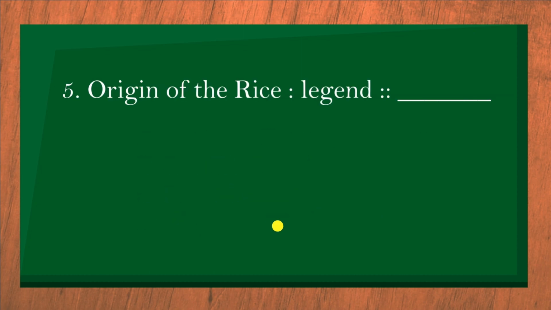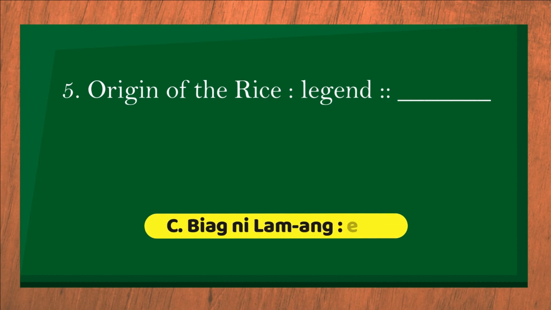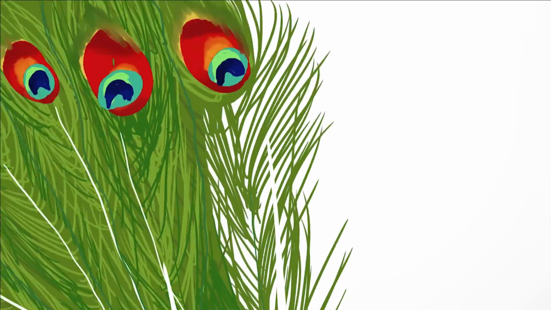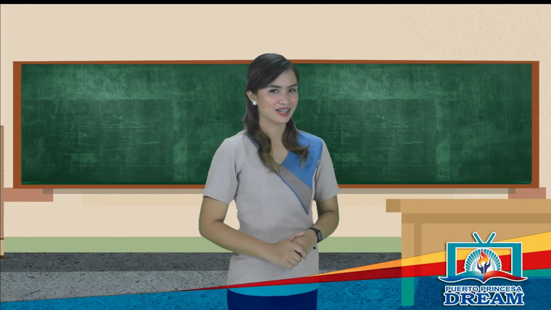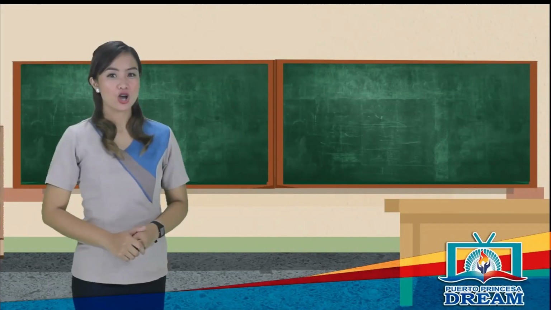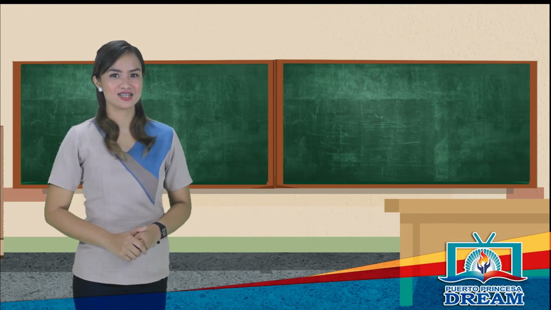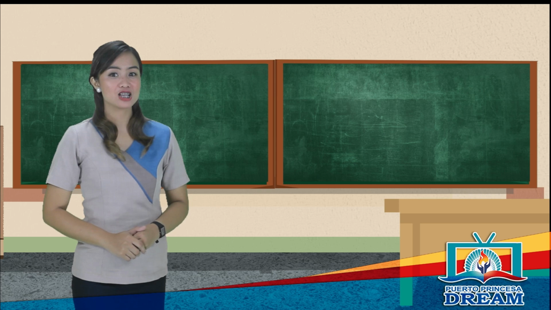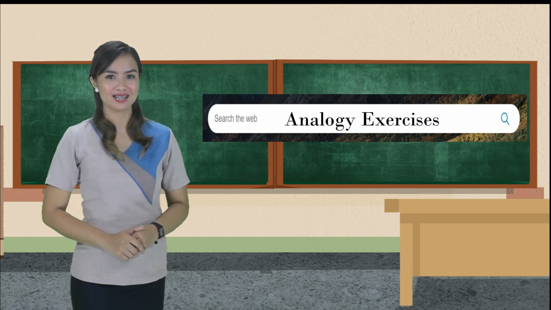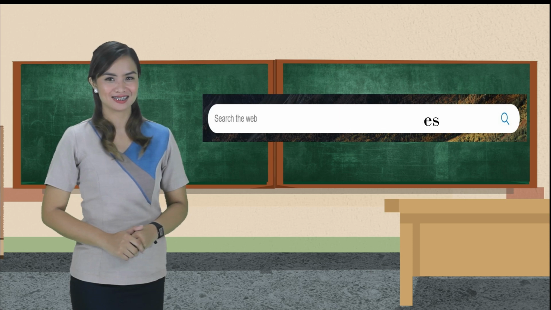5. The answer is C, because the origin of the rice is an example of a legend, as Biyag Nilamang is an example of an epic. It has a type is a category relationship. How's your score? If you perform well, congratulations! For those who still like to enhance their skills in determining the types of verbal analogy and supplying words to complete an analogy, you can watch the video again or simply search for analogy exercises online to practice the skills you acquired today.